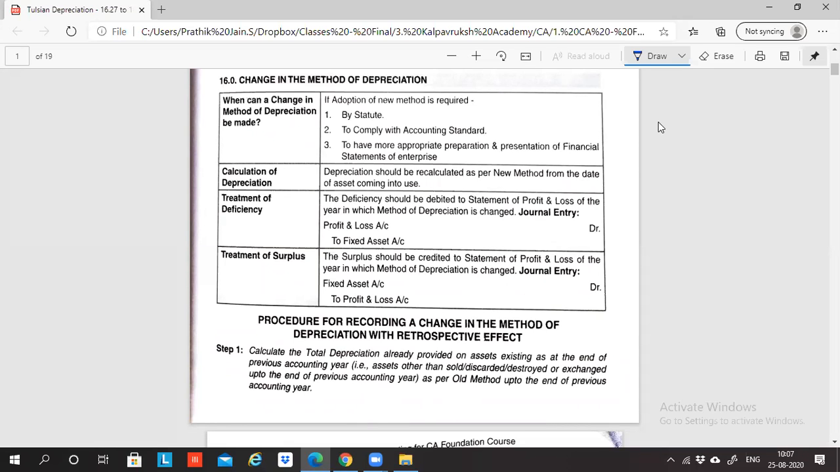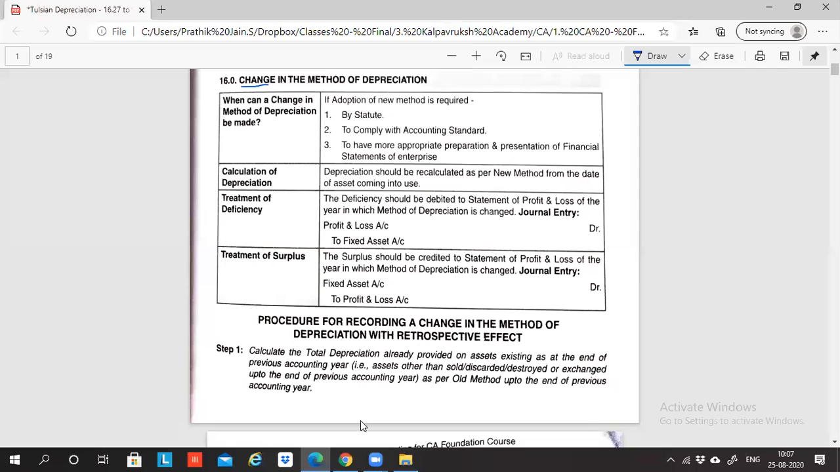We were discussing the concept of depreciation until last class. So today we'll be doing a new concept with regard to depreciation, and that is called change in method of depreciation. Right. This concept is something which you would not have learned in 11th and 12th. This is a new concept altogether for all of you. So what is this concept? It says that change in method of depreciation.